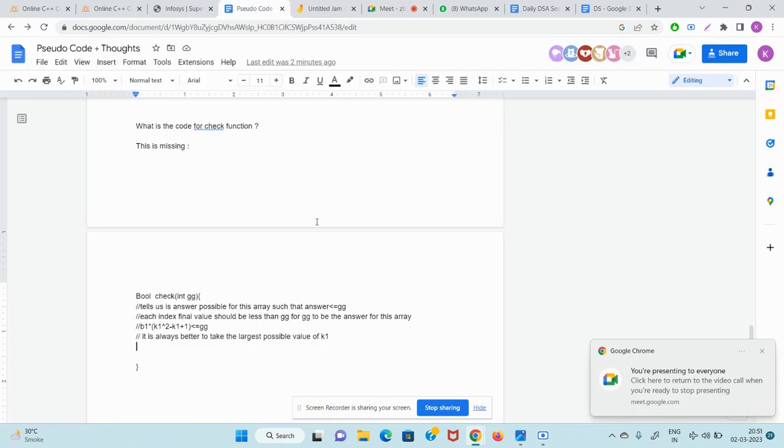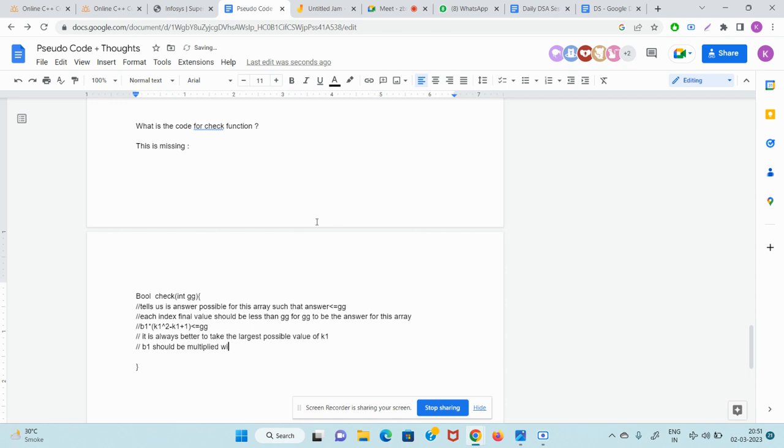Good. So guys, what I'm saying is that b1 should be multiplied with the smallest part of k, whereas bn should be multiplied with the largest part of k. Oh guys, I wrote this wrong. b1 should be multiplied with the largest part of k, whereas bn should be multiplied with the smallest part of k.